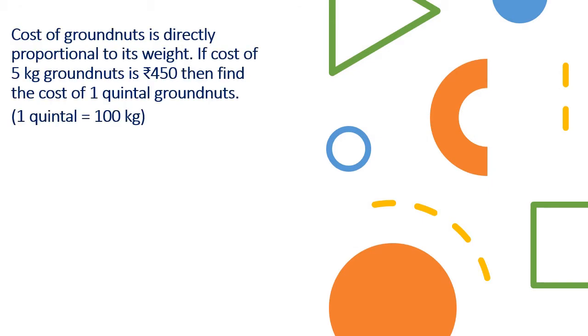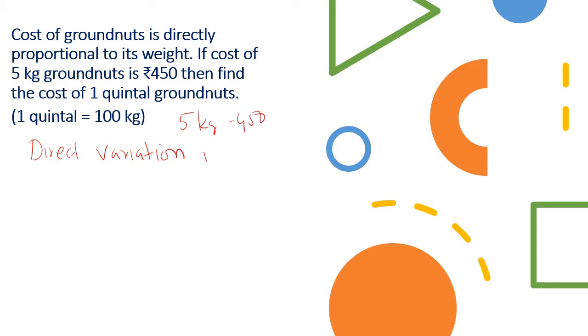Okay, we will try to apply this direct variation in a real life situation. For that we have a sum here. The cost of groundnut is directly proportional to its weight. If the cost of 5 kilograms of groundnut is 450 rupees, then find the cost of 1 quintal of groundnut. We will simply understand this is a sum of direct variation. Why? Because when one quantity increases, the other directly increases. That means 5 kilograms it is 450.